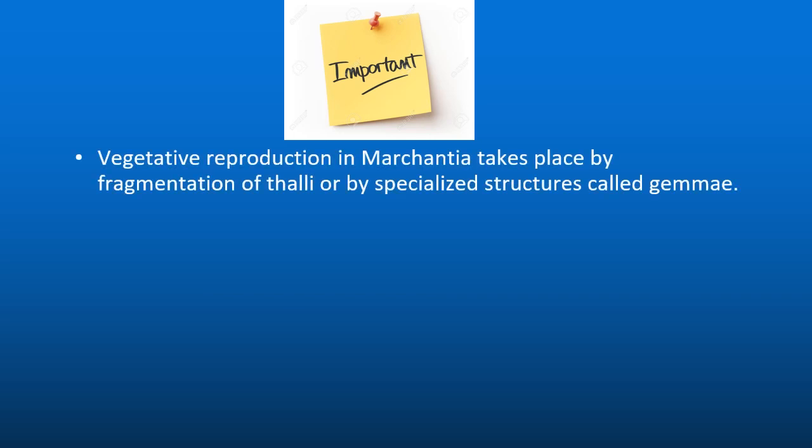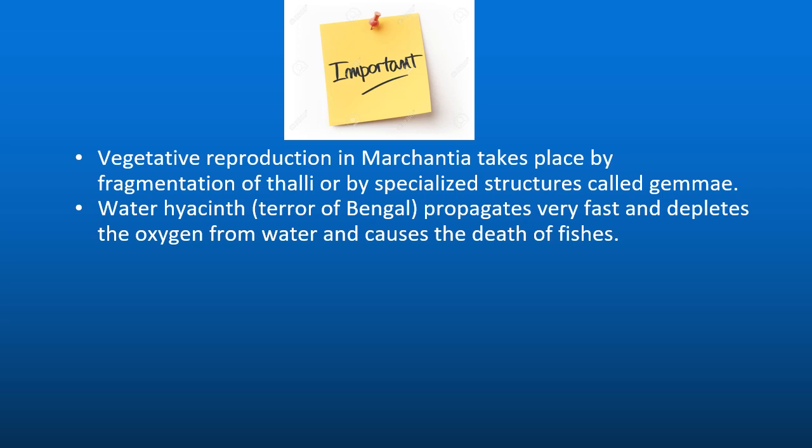Now we'll discuss some of the important points of this topic. Vegetative reproduction in Marchantia, a bryophyte, takes place by the process of fragmentation of thallus. Thallus is singular, thalli is plural, by a specialized structure called gemma. Water hyacinth, terror of Bengal, propagates very fast and it is a weed and depletes the oxygen from water and causes the death of fishes.